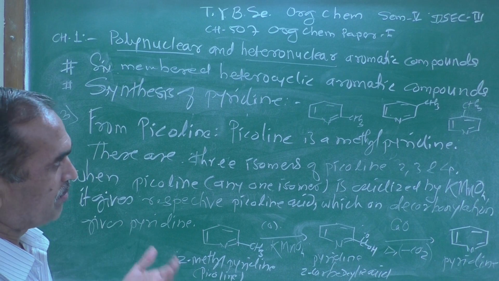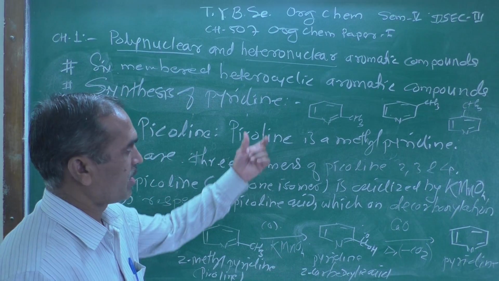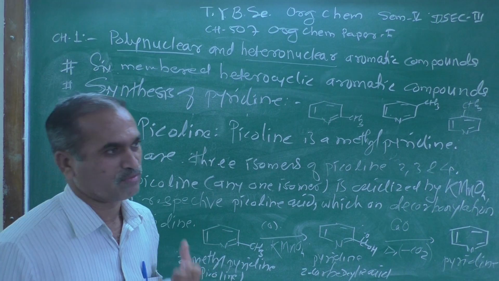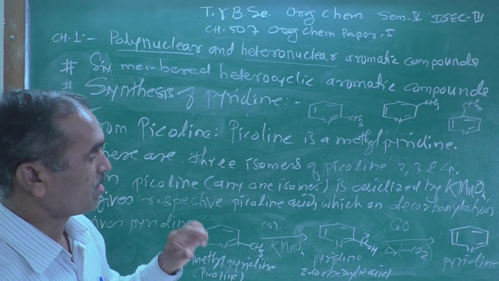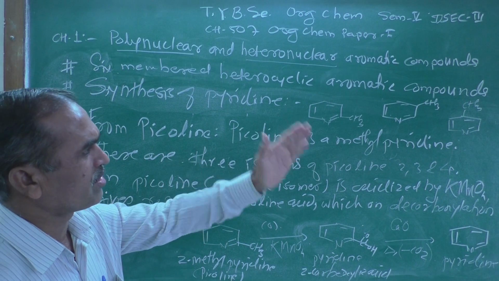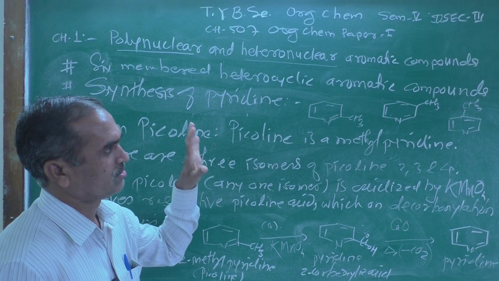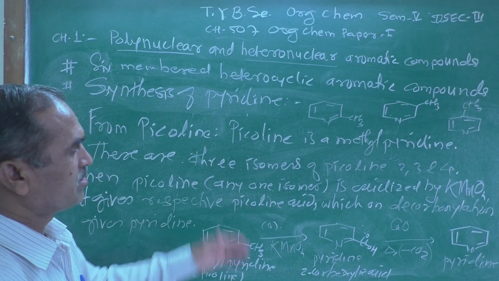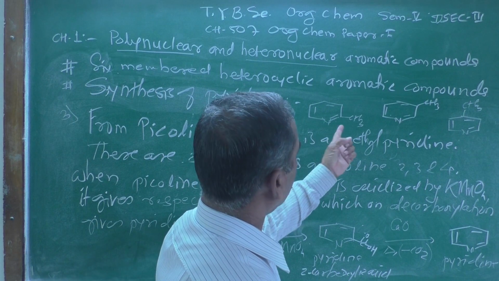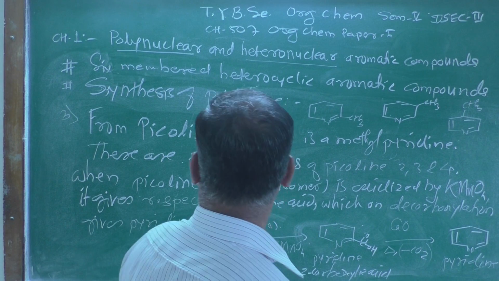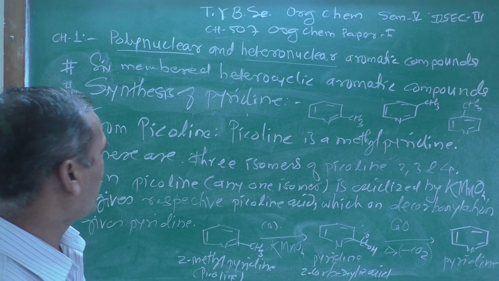Picoline is a methyl pyridine, and look here, there are three methyl pyridines as written on the blackboard. These are three structures, we can call them isomers. Isomers means having the same molecular formula but different structures. They show one or more properties different from each other. This phenomenon of existence of two isomers of each other is known as isomerism. And there are three isomers of picoline: 2, 3 and 4.